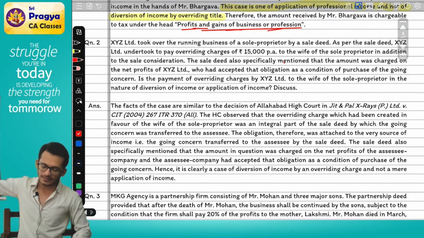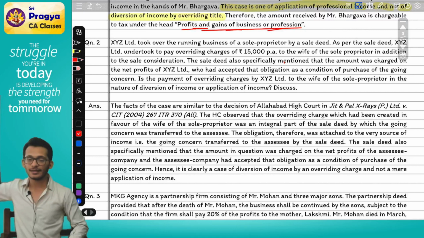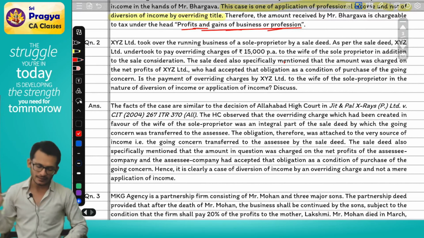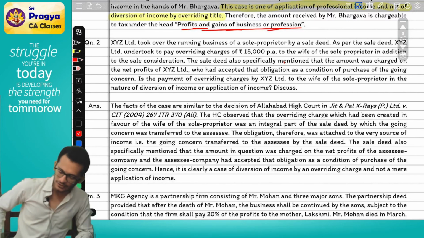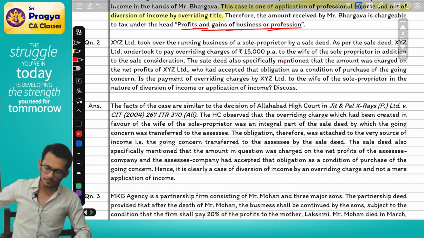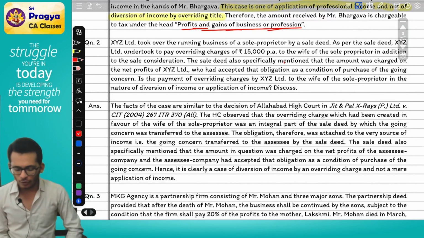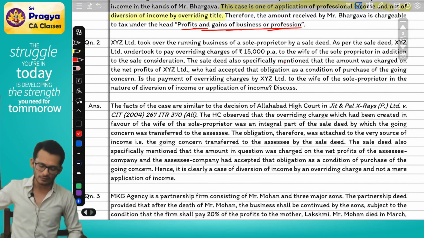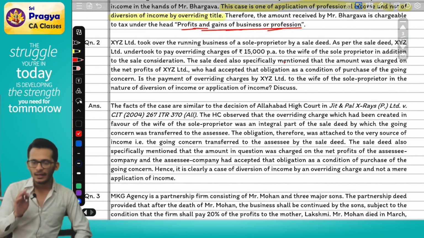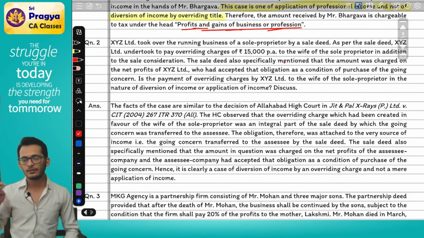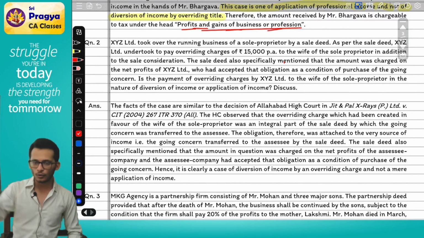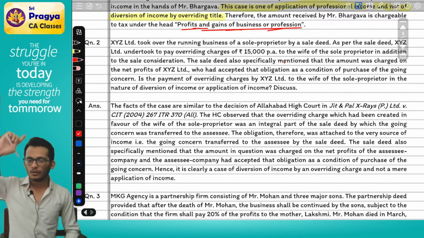It says XYZ Limited as per the sale deed has agreed to do this. Yes or no? Yes. The sale deed also specifically mentions that the amount was charged on the net profits of XYZ Limited, who has accepted that obligation as a condition of the purchase of the going concern. Which means it is a mandatory obligation that out of net profit, 15,000 will have to go to the wife.